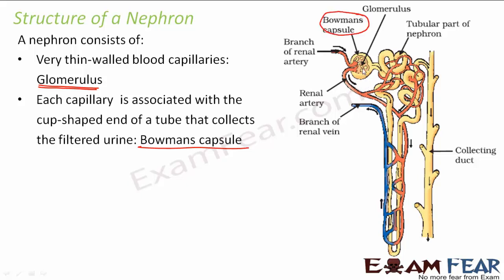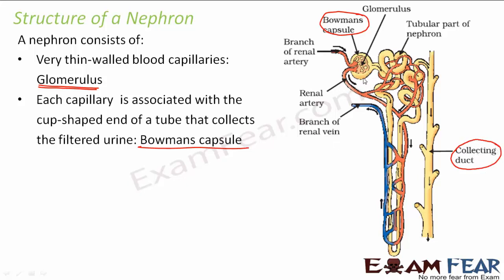So the glomerulus is associated with a Bowman's capsule, and this Bowman's capsule is just one end of a tube. If you look at this tube, it is a coiled structure and it is a very long tube in fact. You see it is a coiled structure which moves like this, and this is again a coiled structure which finally enters into the collecting duct. So what does this collecting duct do? It is going to collect the filtered urine.